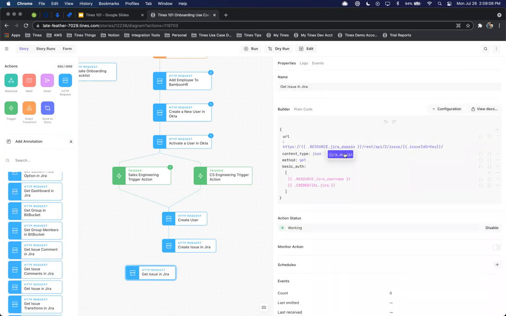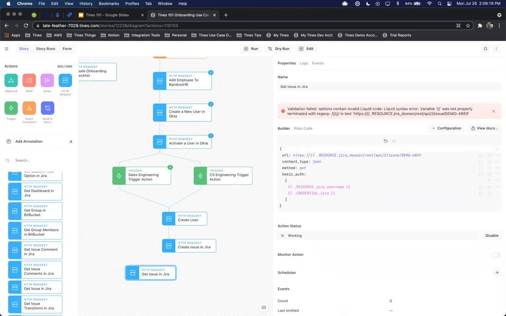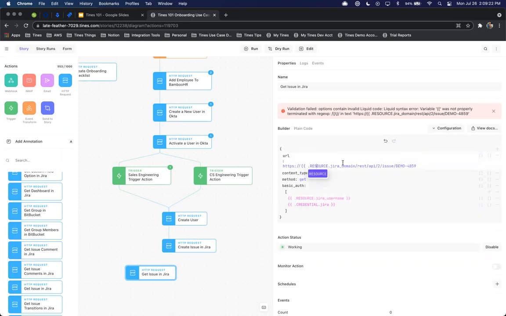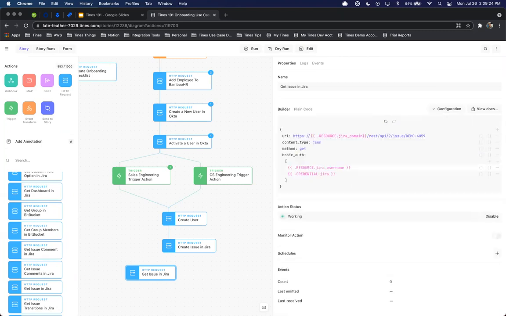Again, we'll make sure this domain is correct, and we'll say we want to do demo our key, and we'll do 4859. I think that's a recent ticket. We just need to update this to have curly brackets to close it. Again, make sure our resource is correct for our username, our demo, and we'll click dry run.